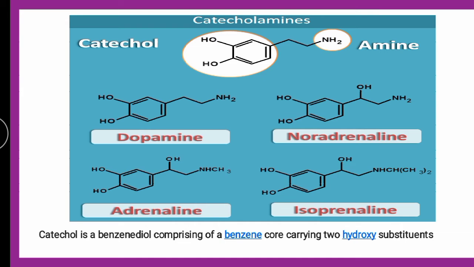Noradrenaline continues in the same way into adrenaline. Here also the hydroxy is there, and one hydrogen from the amine is replaced with CH3. Then, since the name is isoprenaline, it is isopropyl, which you can see here: NH, CH, CH3, CH3. So the iso group is there. So these are the catecholamines.